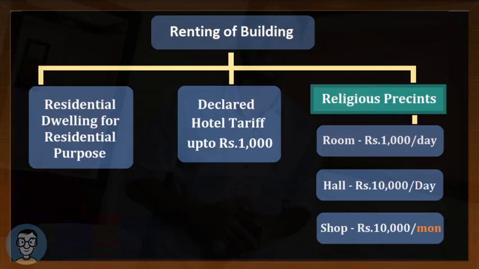Why? Because we need to see the declared tariff. That 800 is after a discount. We need to see what is the value before discount. So before discount it was 2000 rupees. That is more than 1000. Hence it is taxable. So always remember, in examination you need to search for the word declared tariff. If declared tariff is not there, then you can consider rent.